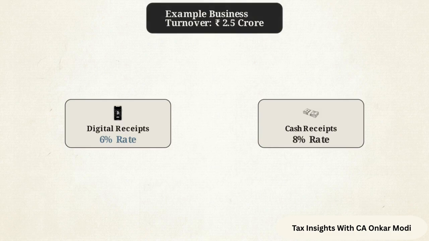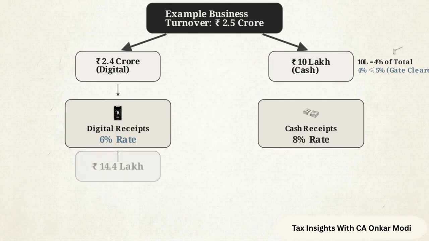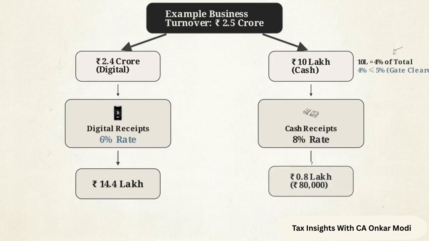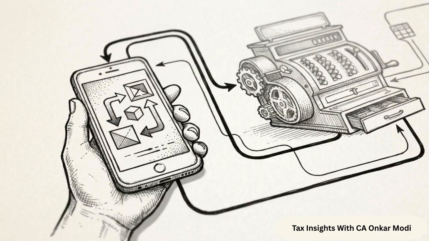Let's process a business with a 2.5 crore rupee turnover. Their receipts split into 2.4 crore digital and 10 lakh in cash. Since cash is 4% of the total, under the 5% threshold, they clear the 3 crore conditional gate. Applying the 6% rate to the 2.4 crore digital receipts yields 14.4 lakh. The 8% rate applied to the 10 lakh cash generates 80,000 rupees. Merging the 2 outputs yields a final deemed profit of 15.2 lakh rupees. Under this dual rate system, maximizing digital transactions legally lowers your statutory tax rate.